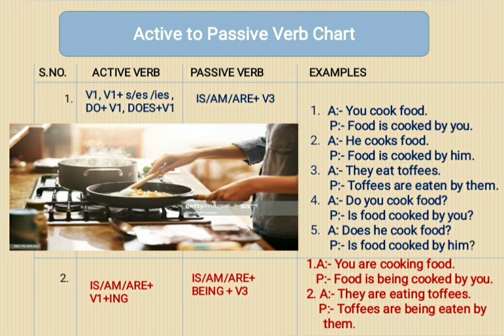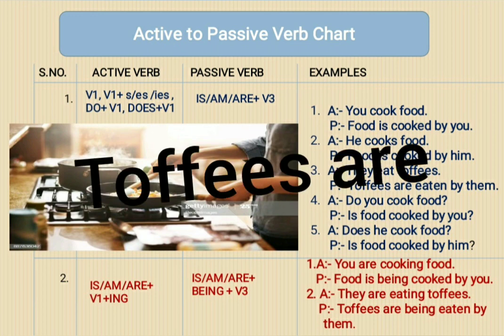In active voice it is written, they eat toffees. Here they is the subject and toffees is the object. When we convert this sentence into passive voice, toffees will come in the subject place. And with toffees we use are.